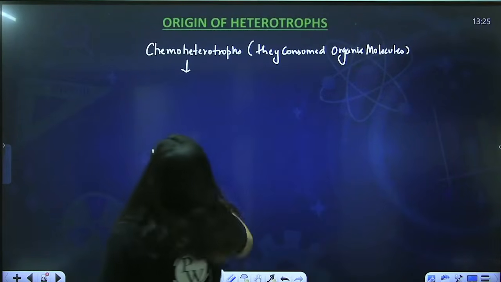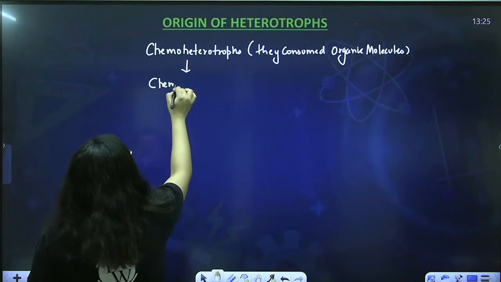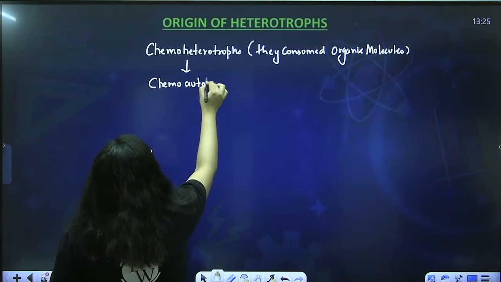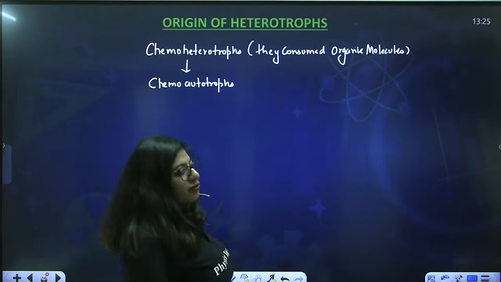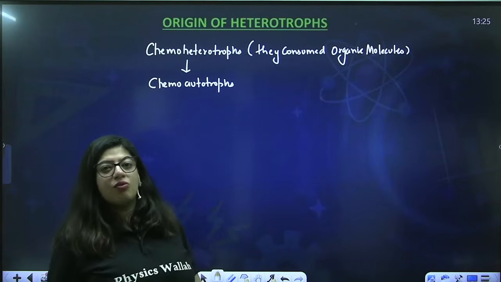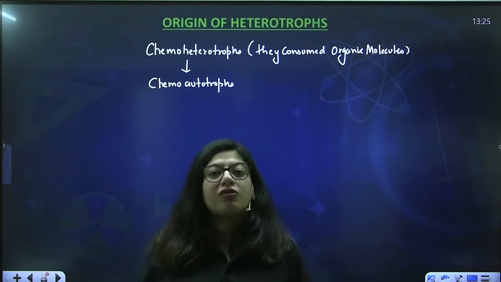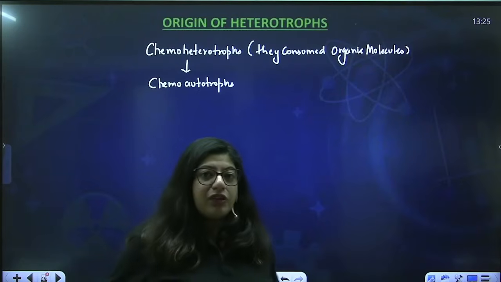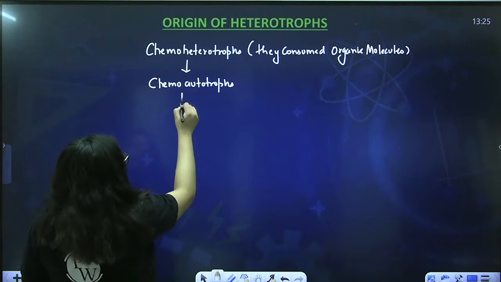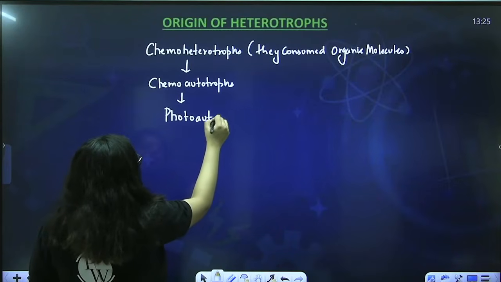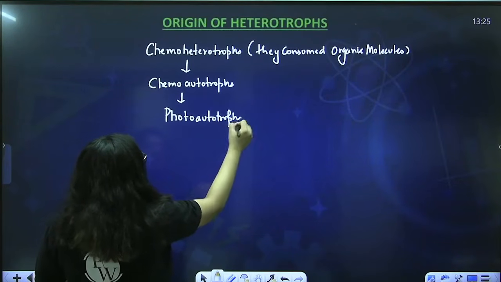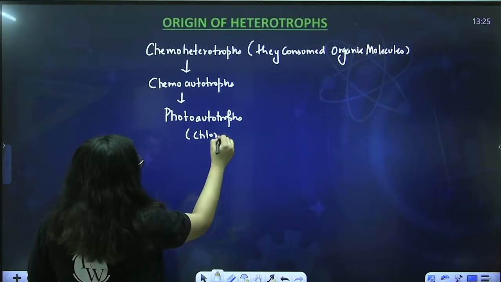After the organic molecules were finished because they had eaten it all, that led to the formation of chemoautotrophs. Chemoautotrophs were formed that produce food but without breaking water, because chlorophyll was not available. After chemoautotrophs, the photoautotrophs came into the picture. They had chlorophyll.